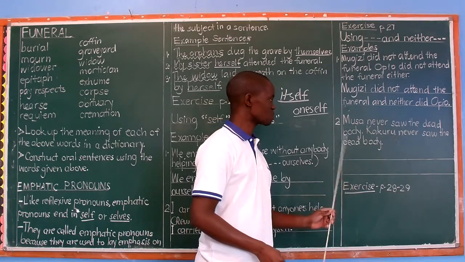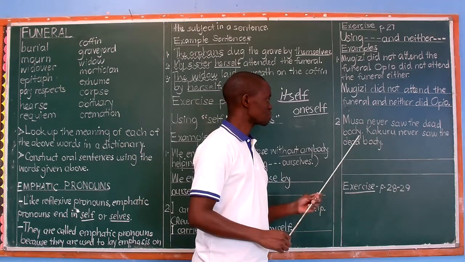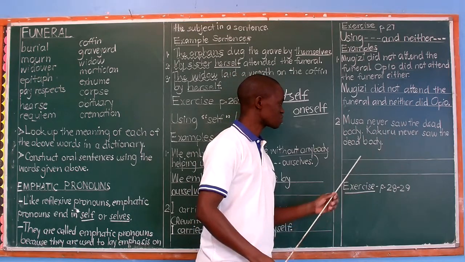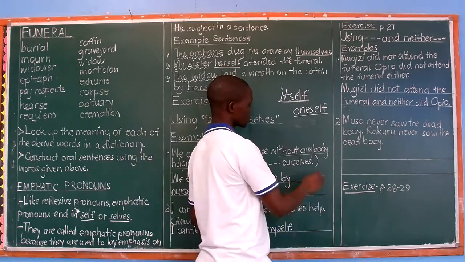Next, and possibly the last example we're discussing here. Musa never saw the dead body. Dead body is always words. Musa never saw the dead body. Kakuru never saw the dead body. Rewrite as one sentence using a neither. And your answer will look like this.